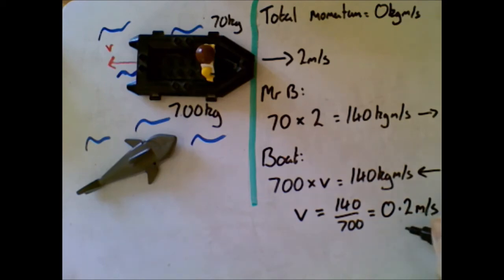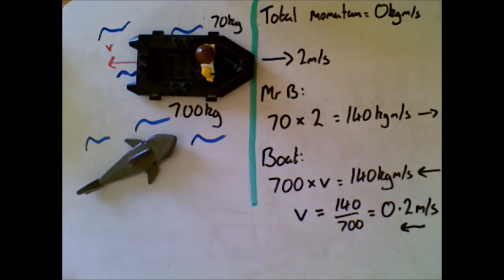And we know then that that is going to be to the left. Now you might be thinking, well, why does the boat move backwards so much slower than Mr. Braxton jumped forwards? Same idea as we had before. The boat is a lot heavier, it's got a much higher mass. Therefore, if it's got the same momentum as Mr. Braxton, because the mass is bigger, the velocity is smaller.